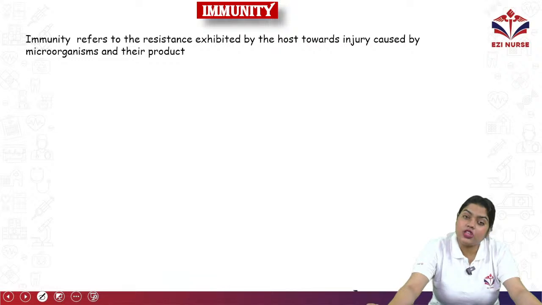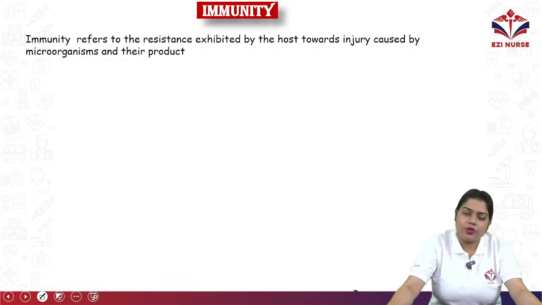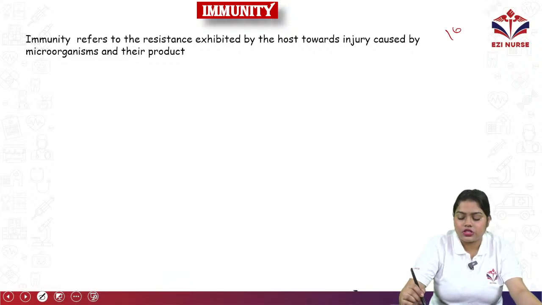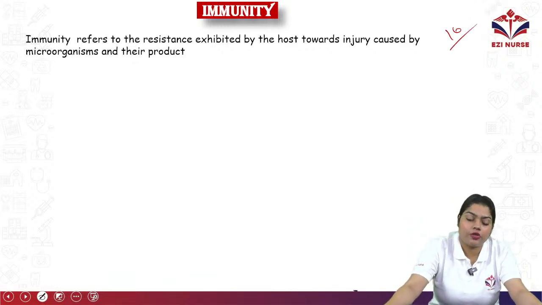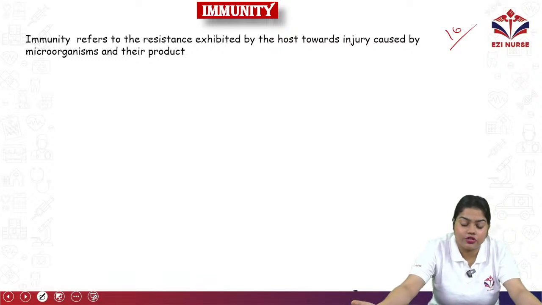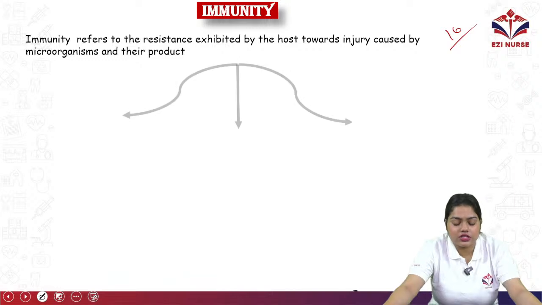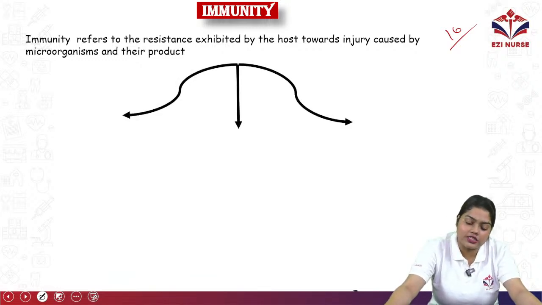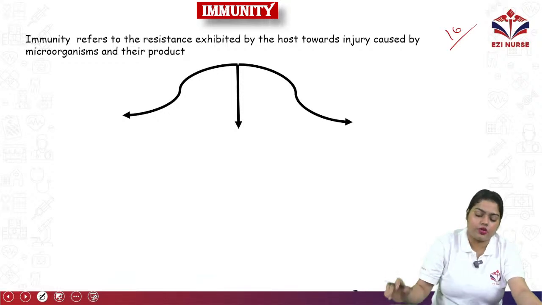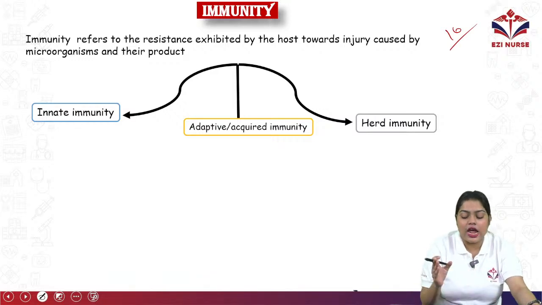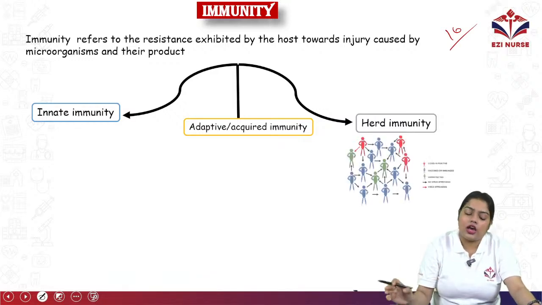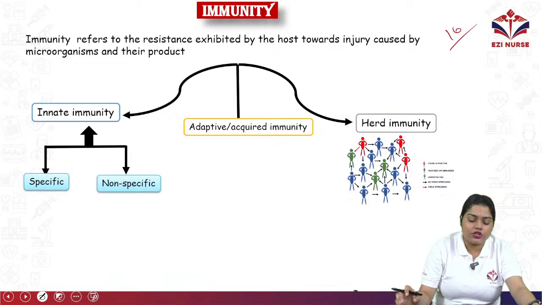Next we will move on to immunity. Okay, from immunity also 5 to 10 marks questions can come. What is meant by immunity? What is the classification of immunity, or what is the classification of acquired immunity? Describe in detail. Okay, so immunity refers to the resistance exhibited by the host towards the injury caused by microorganisms and their products. Okay, toxin products. Okay, so we have three types of immunity, that are innate immunity, adaptive or acquired immunity, and herd immunity. What is innate immunity?